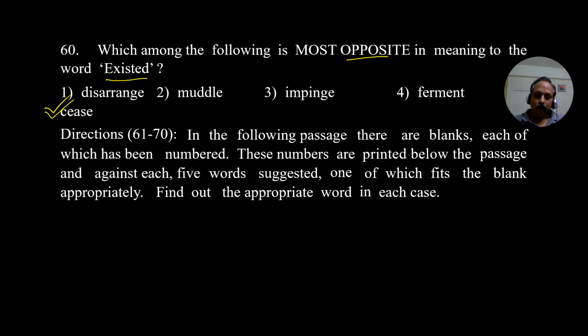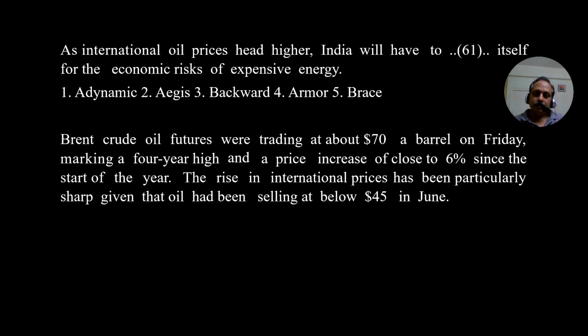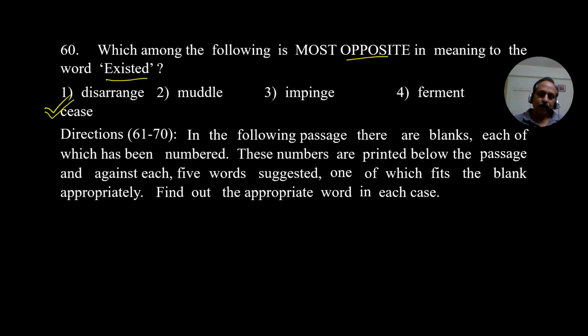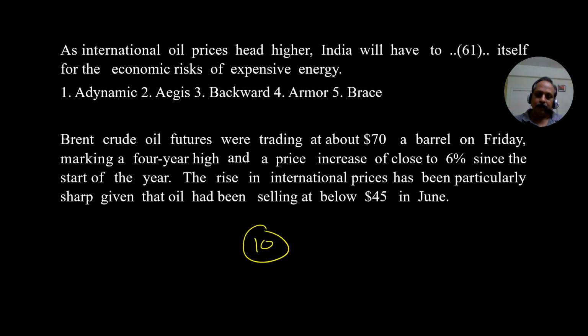Now the questions 61 to 70. What are these about? Cloze test. Again, a lot of options and so many words, so many meanings. But you may find it a little difficult. Always remember, contextual awareness. When you come across options which are not easy to understand, in my opinion, the best way to handle them is contextual awareness. All these questions are based on contextual awareness. In the previous set, how many questions? 10 questions. All the 10 you can answer from the passage. Now this also, all the 10 you can answer. That means what?